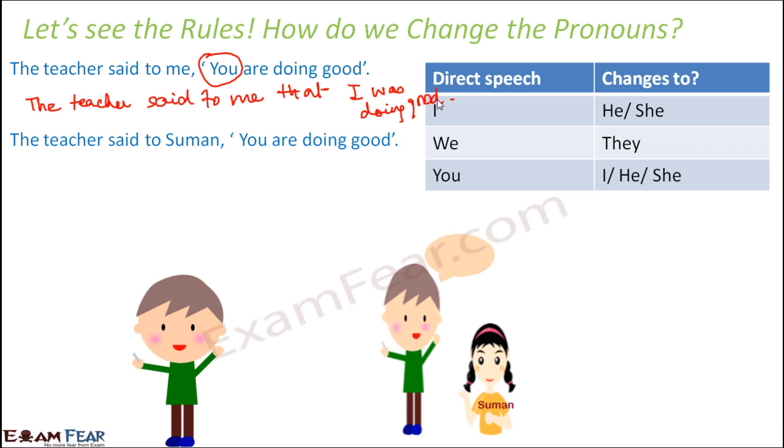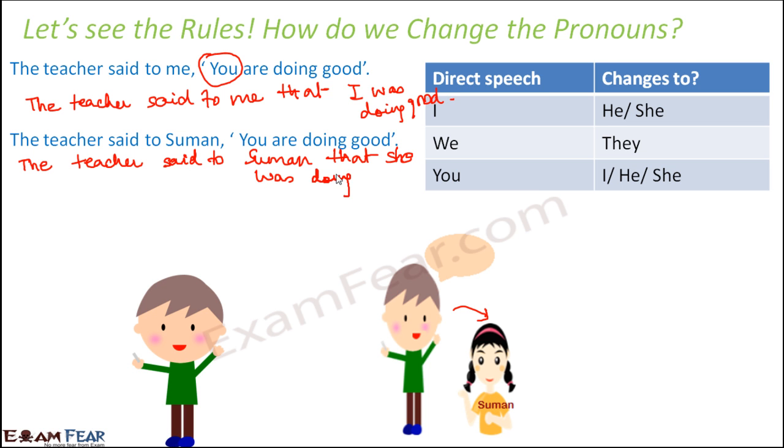But in many cases, you might change to he or she. For example, the teacher said to Suman, you are doing good. So in this case, the teacher is telling this to a girl called Suman. Now, when you write it in indirect speech, this would become the teacher said to Suman that she was doing good. So here you changed to she.